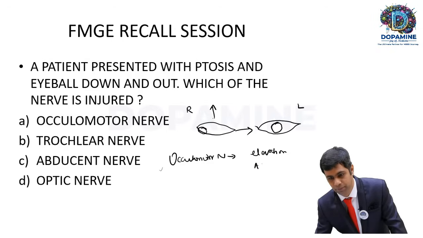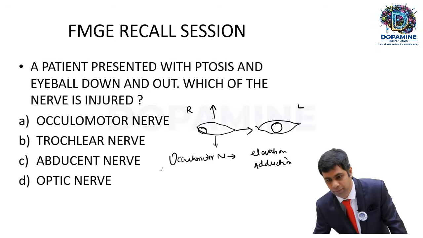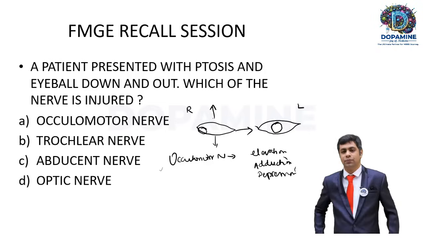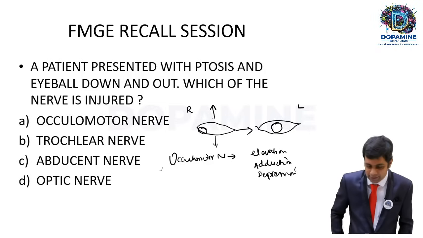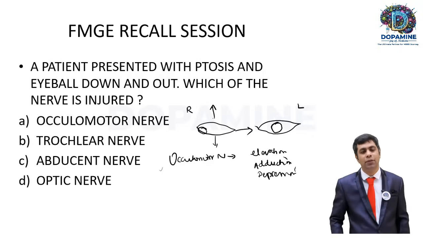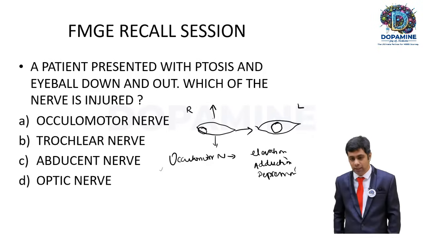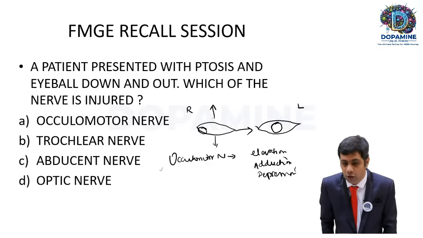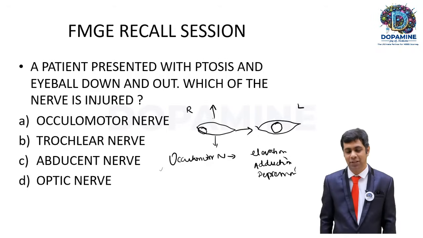Adduction and depression. Okay, elevation through superior rectus, adduction through medial rectus, and depression through inferior rectus. Okay, and it also supplies inferior oblique muscle, but still, so oculomotor nerve does this action.